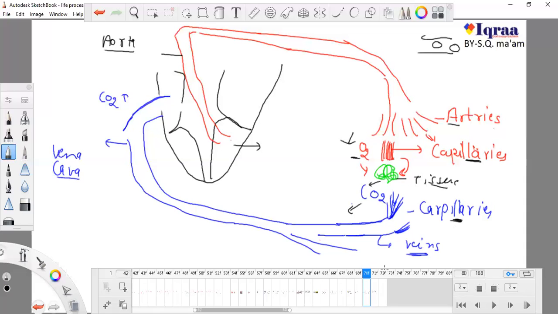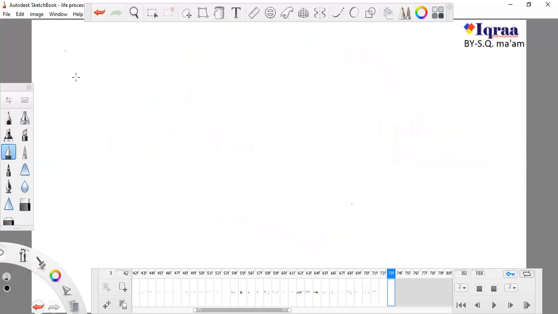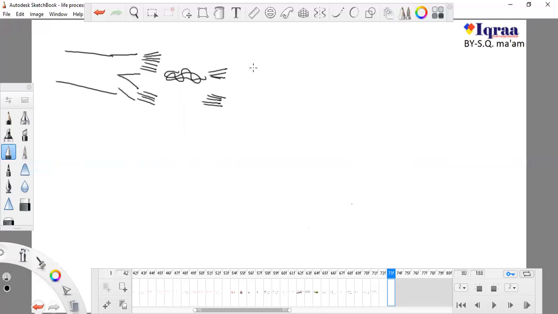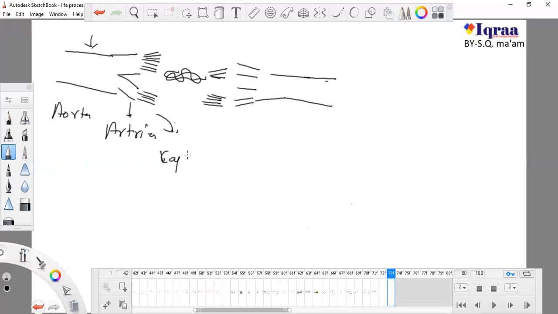Okay, this is a system. A very thick pipe bifurcates into some thin pipes, and these thin pipes again bifurcate into much thinner pipes. Then they come in contact with the tissues. These thinner pipes then form some thick pipes, and these thick pipes form a much thicker pipe. So this thick pipe is known as the aorta, these thin pipes are known as arteries, and the much thinner pipes are known as blood capillaries.